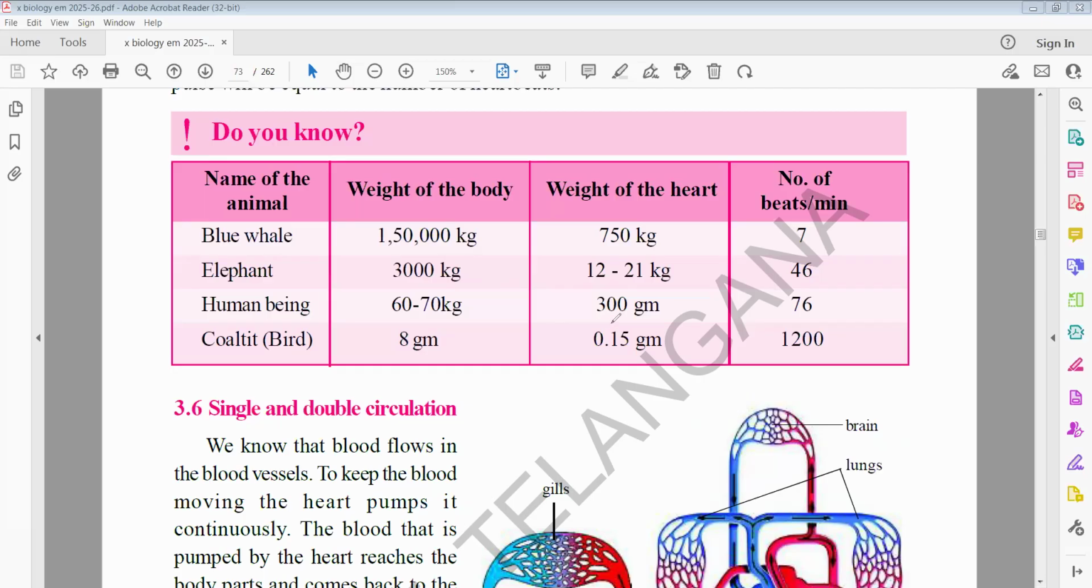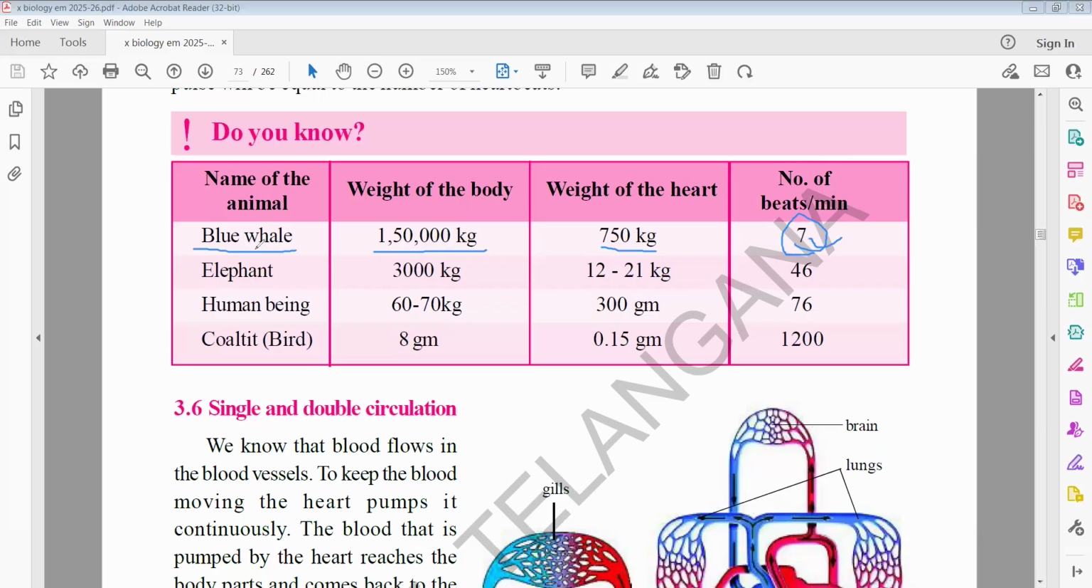This table is very important. I think it will come in the choose-the-correct-answers bit of the paper. Here you can see the weight of the blue whale is 1,50,000 kgs. The weight of its heart is 750 kgs. Heartbeats per minute: 7 times.